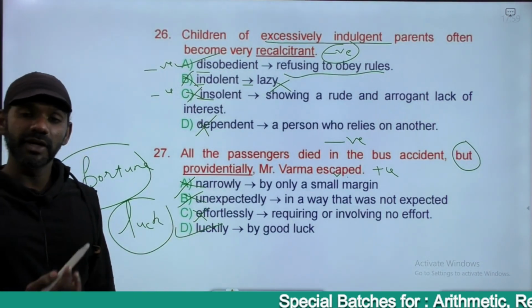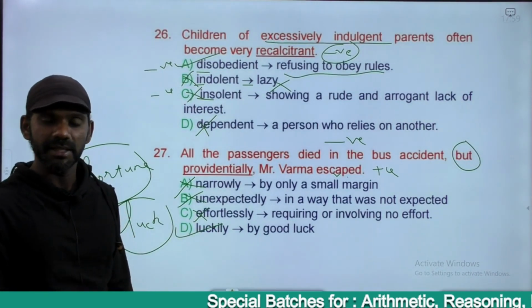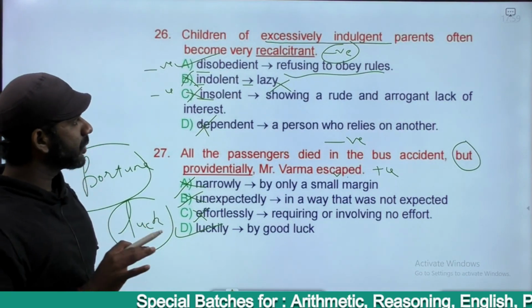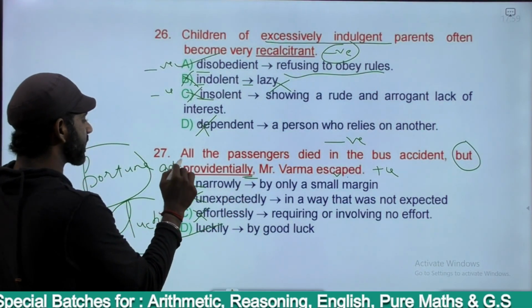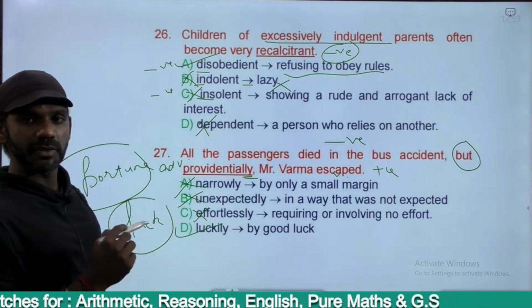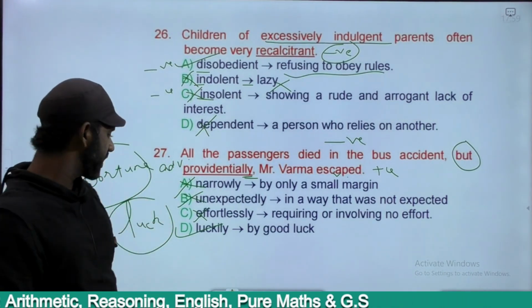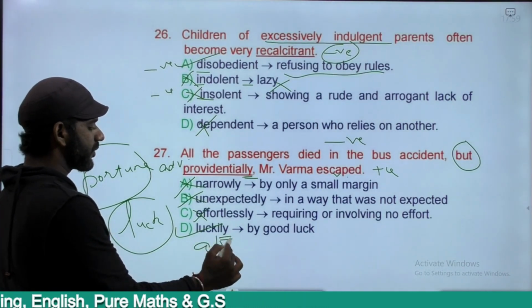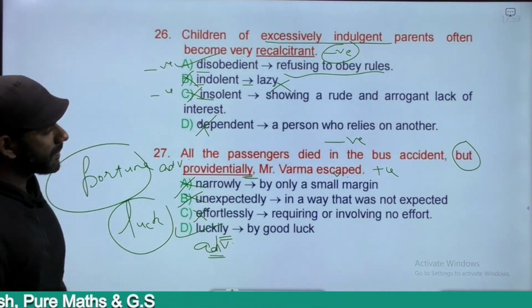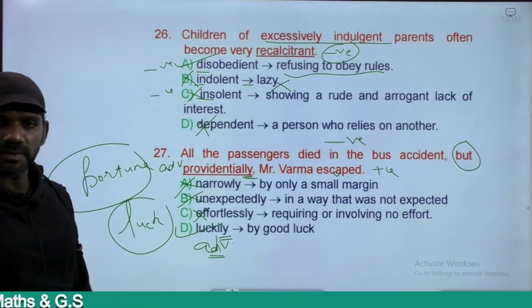The word providentially describes escaped. Any word that describes a verb is called an adverb. It's an ly word. Providentially is an adverb, so we need an adverb to replace another adverb. Luckily is also an adverb, ly word. The part of speech remains the same. The sentence makes sense. The answer must be D.